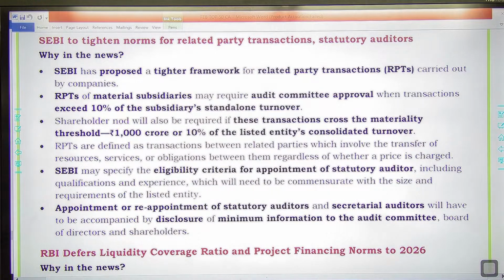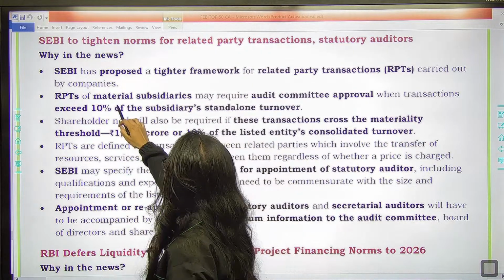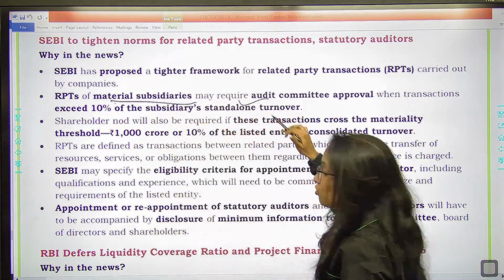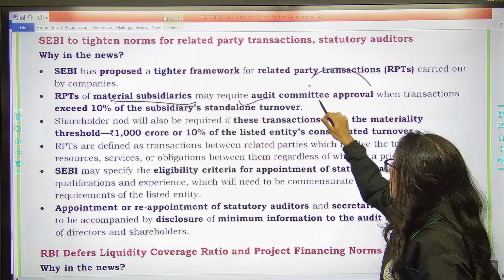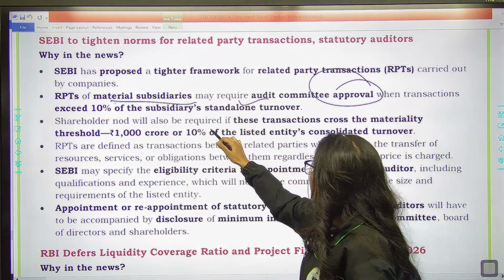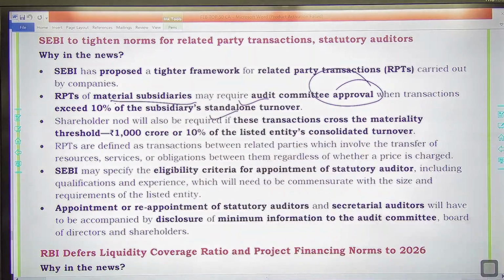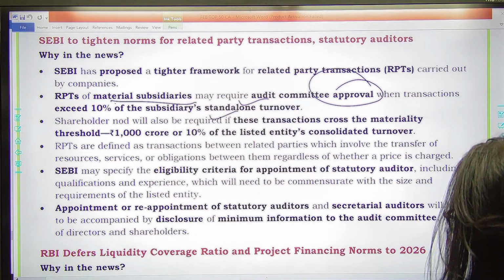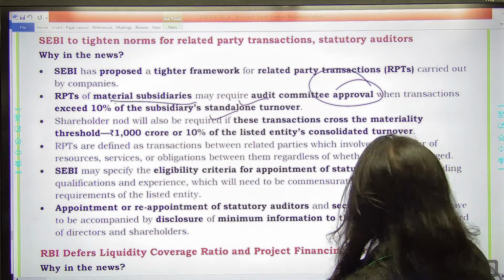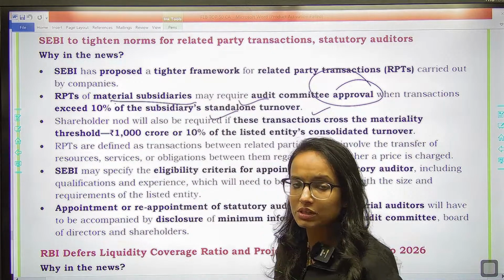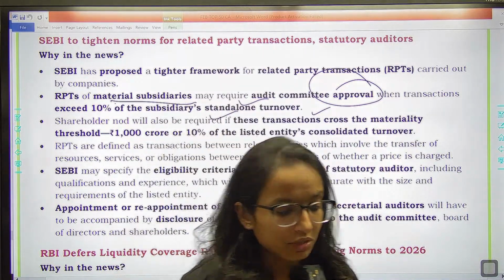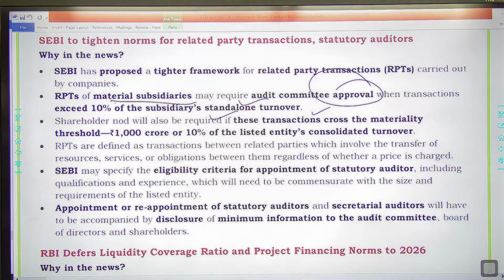SEBI has proposed a tighter framework for related party transactions. Related party transactions of material subsidiaries. जो मटीरियल सब्सिडरीज होती हैं, they may require audit committee approval when transactions exceed 10% of the standalone turnover of the subsidiary. So अगर आपके 10% से ज़्यादा exceed करता है आपके turnover का that transaction, you need an audit committee approval for such material subsidiaries. What are material subsidiaries? If you remember from the CA classes, I have discussed the definition of material subsidiary with you.